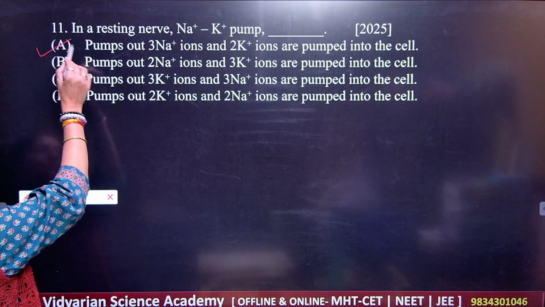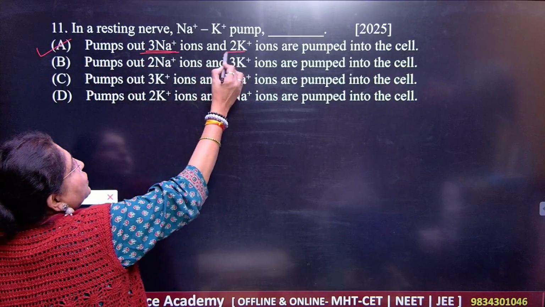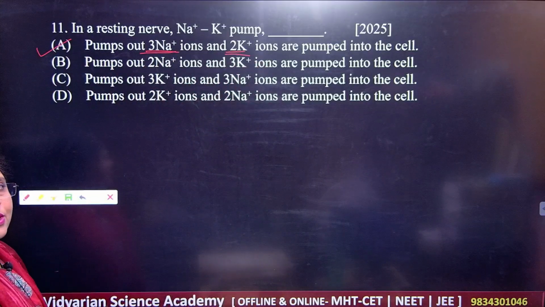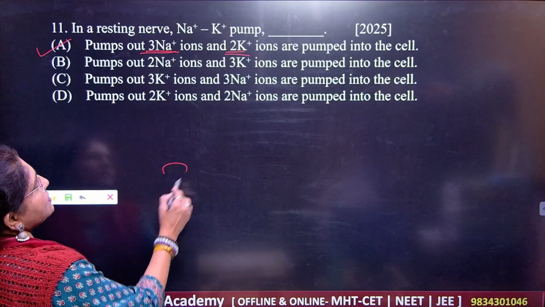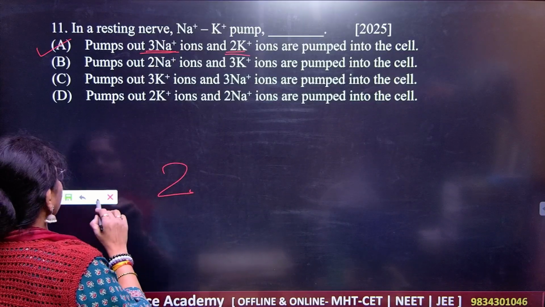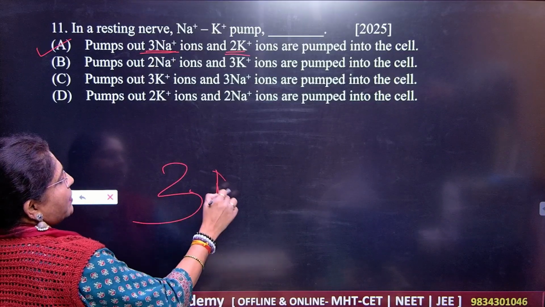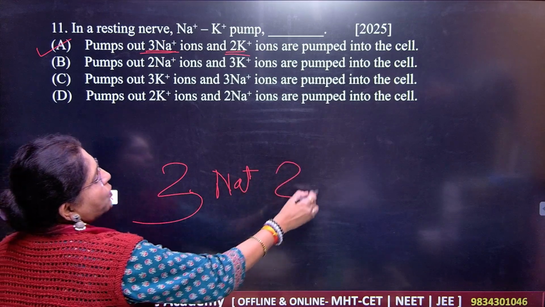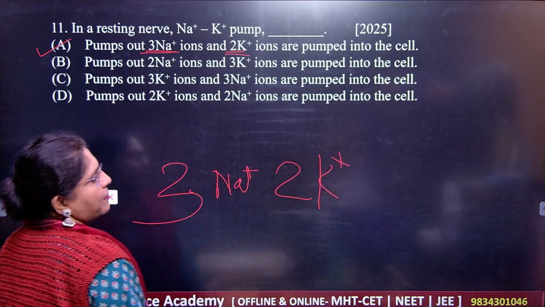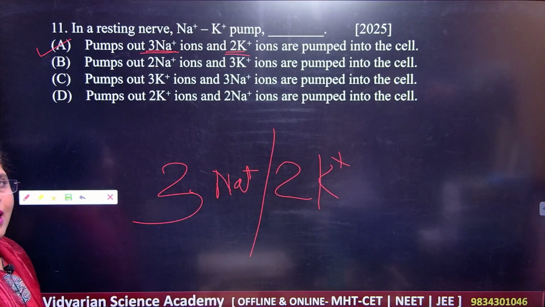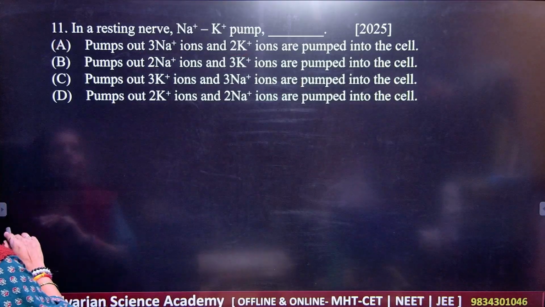Your correct answer is A, 3:2. Got it? So this is the ratio. Remember this. That is, you are getting how many here? 3 sodium, got it, and 2 potassium ions. Remember this. This is the ideal ratio. Okay. Next,